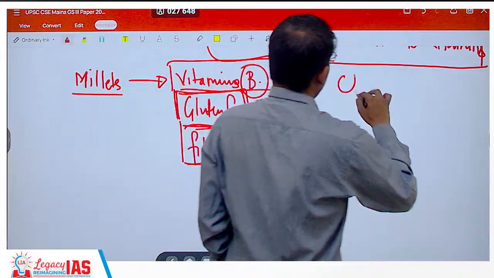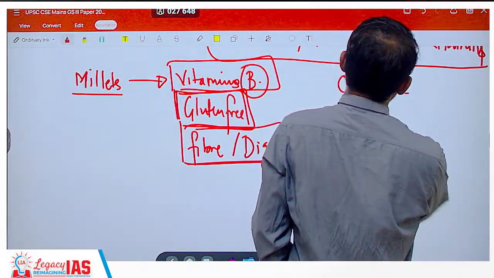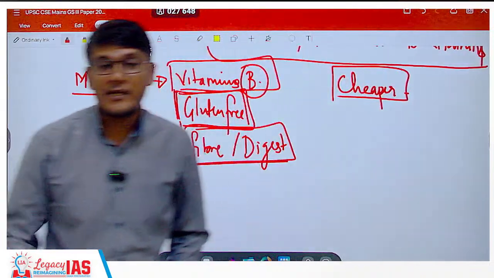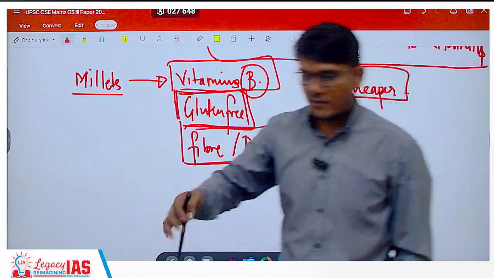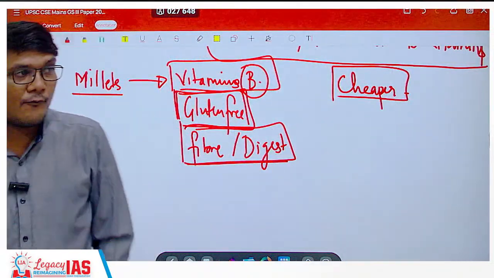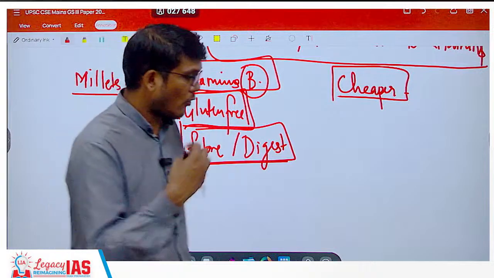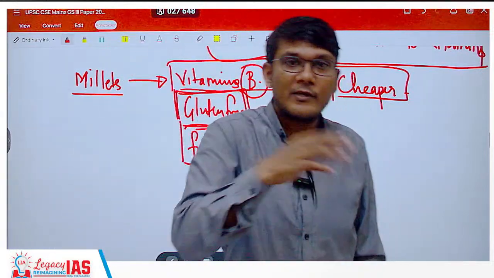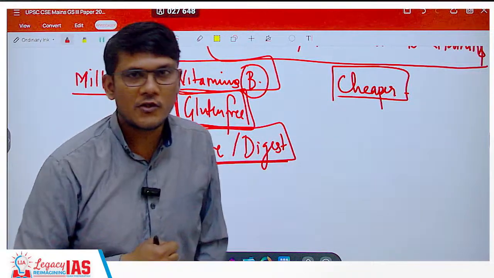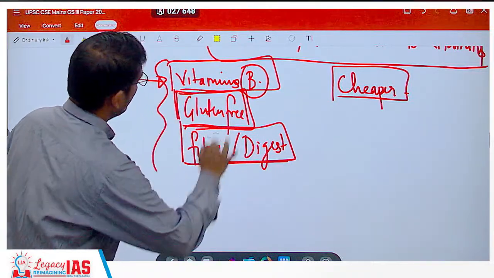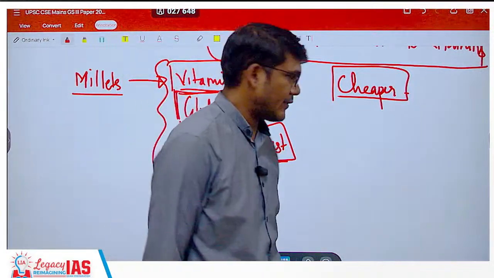At the same time, it is cheaper, so easy physical access as well as economic access. It can be grown in drought prone areas as well. It's a drought prone crop, so less rainfall in drought prone regions would not affect it, and the yield will still be there, so it will be a better help for health and nutrition. Also majorly focus on these health and nutritional points.